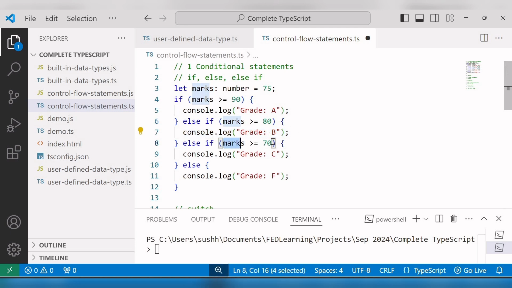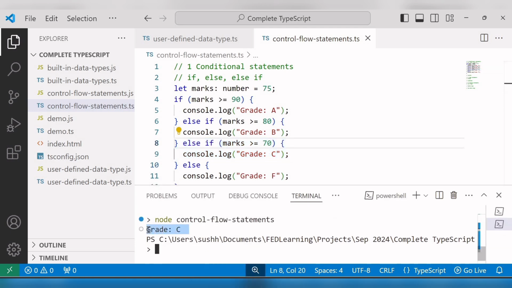Similarly, if the marks is greater than or equal to 70, you can see the grade C on console. And if the mark is less than 70, then you can see the message grade F on console. So in this case, our marks is 75. Then it will go inside this second else if condition because the marks is greater than or equal to 70. Then we should get the message on console grade C. Now I'll run this file and you can see the output grade C.